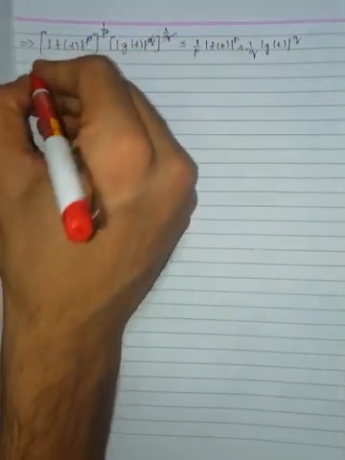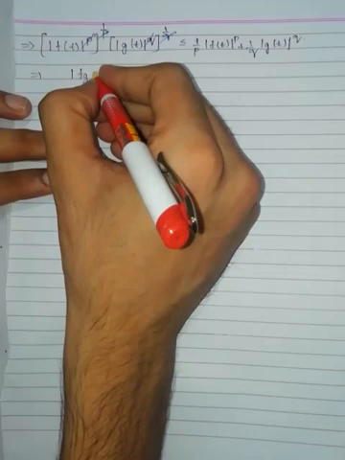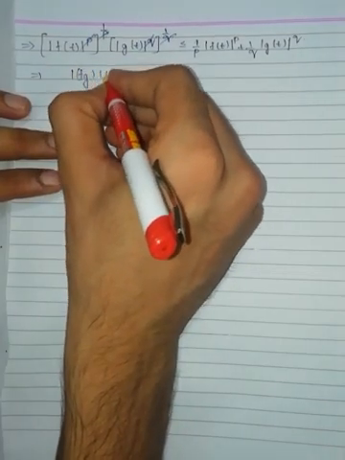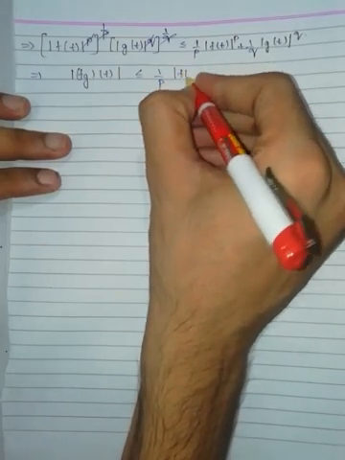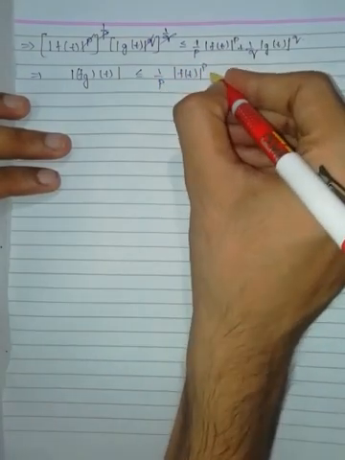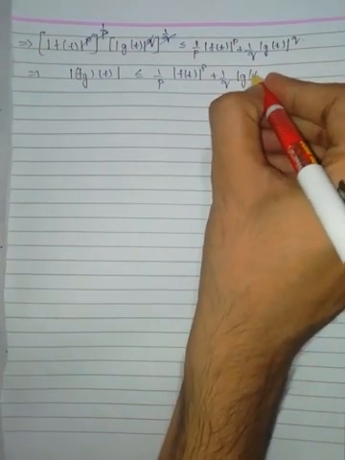The p and q get cancelled. Modulus of fg of t is less than or equal to 1 by p modulus of f of t to the power of p plus 1 by q modulus of g of t to the power of q.